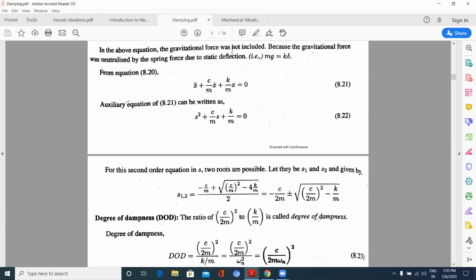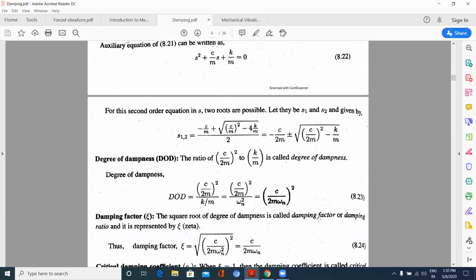Okay, this is important for you. Degree of dampness is given by c by 2m square divided by k by m, or it can be seen as c by 2m omega n.